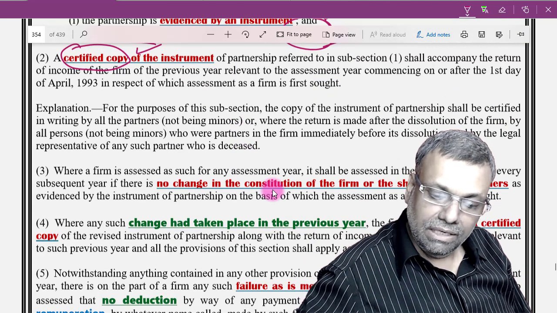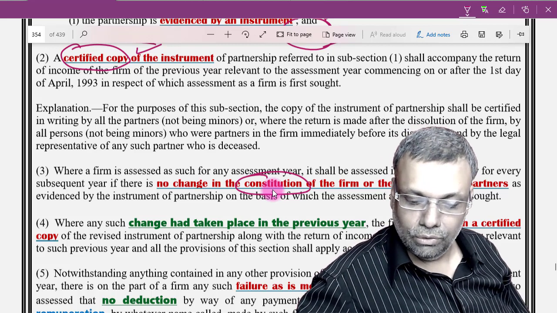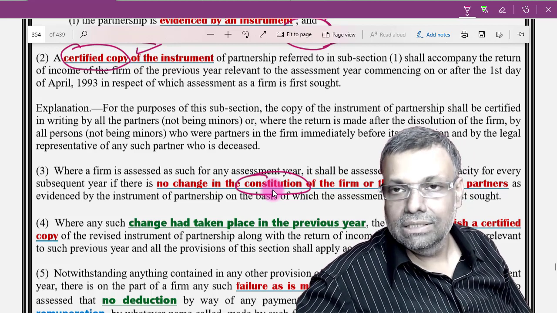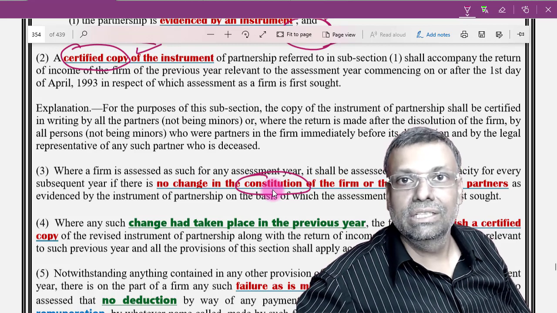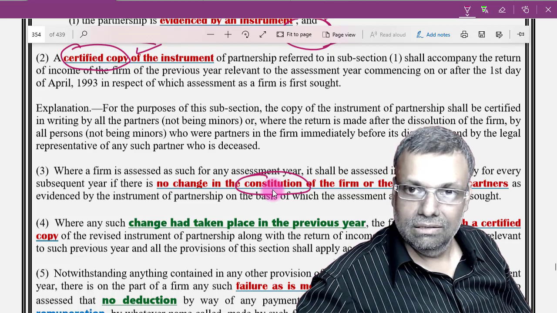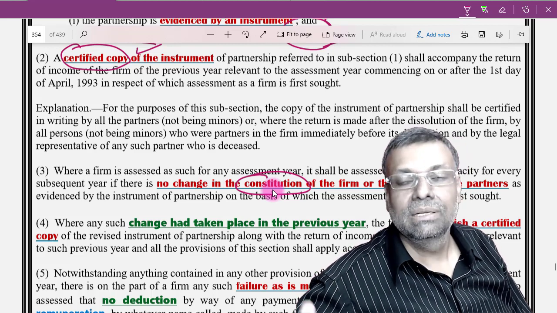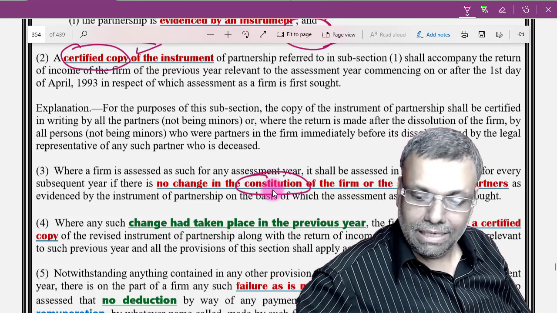Further, if there is any change in constitution, like change in profit sharing, change in loss sharing, or whatever, any such changes should be supported with the relevant documents, and that document should be submitted with the return of income for that particular year.